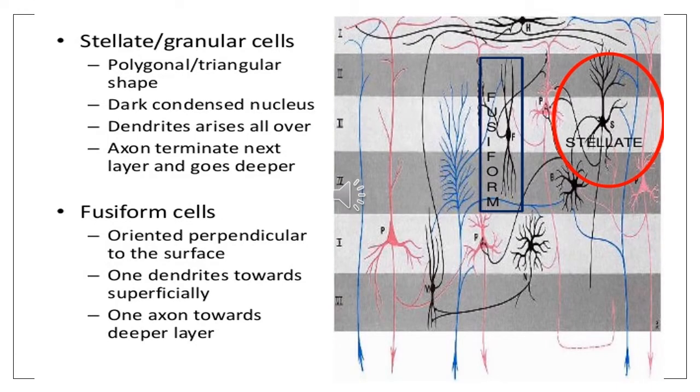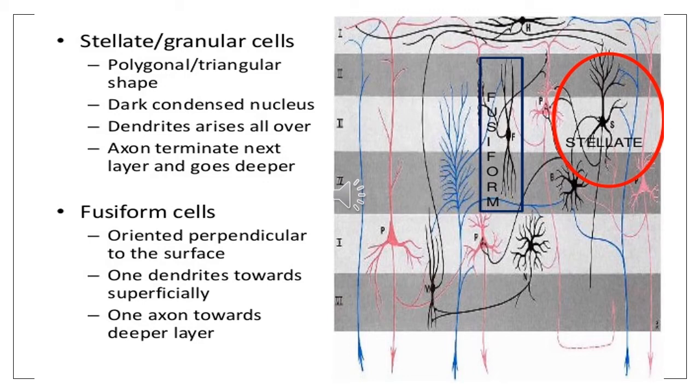Now coming over to the second type of cell, the stellate cell or the granule cell, they are small in size, polygonal in shape, and these granule cells are also called stellate cells because each of these cells gives off a large number of small dendrites that pass in various directions, giving it a star-shaped appearance.